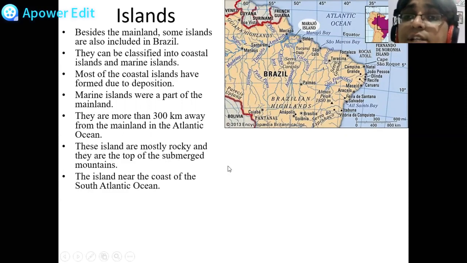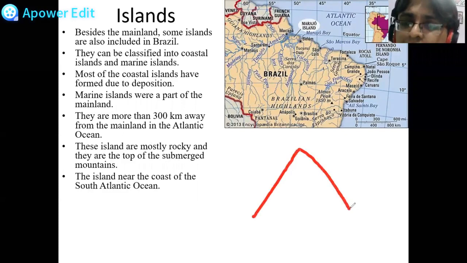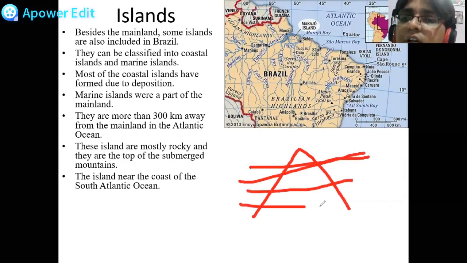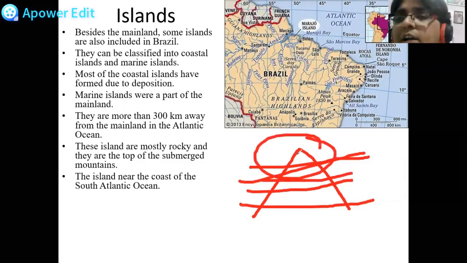See, you must be knowing this. कि what is actually an island? Island क्या होता है? Actually एक mountain है जो पानी के अंदर है. This is water here. Okay, this is entire water. So आपको ऊपर से दिखेगा तो ये top part. So that is what is an island for you.